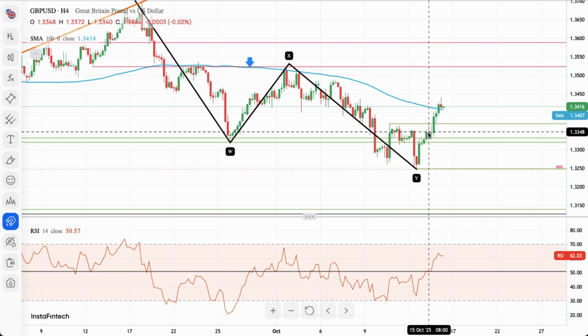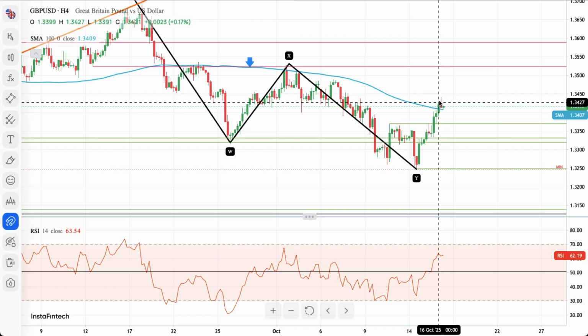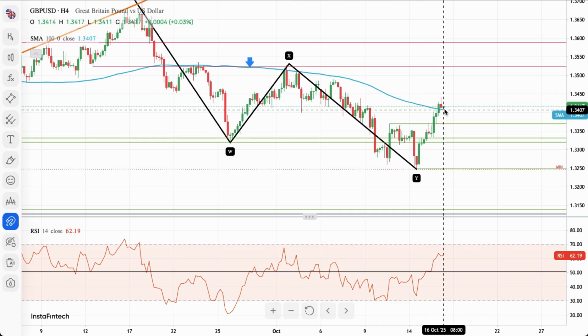Of course, we had this kind of a pattern here, for example, but then we have the green candle and then breakout candle, so no confirmation. Remember, we need to have a confirmation here.